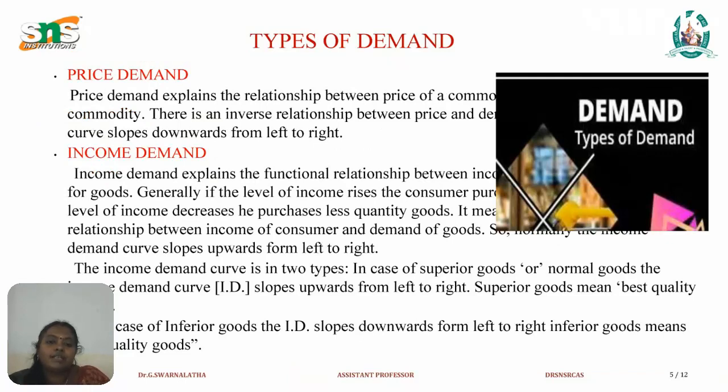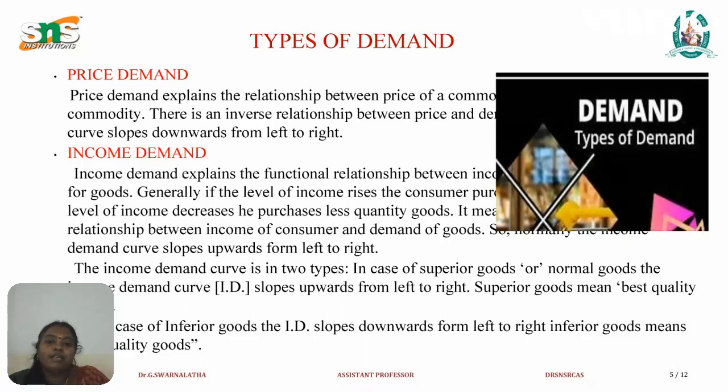Next, we can see the types of demand. The types of demand is divided into three types: price demand, income demand, and cross demand. The price demand explains the relationship between the price of a commodity and the demand of the commodity. There is an inverse relationship between the price and demand of a commodity. So the demand curve slopes downwards from left to right.